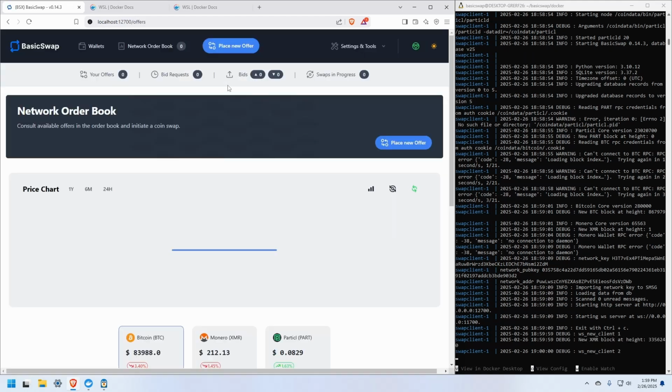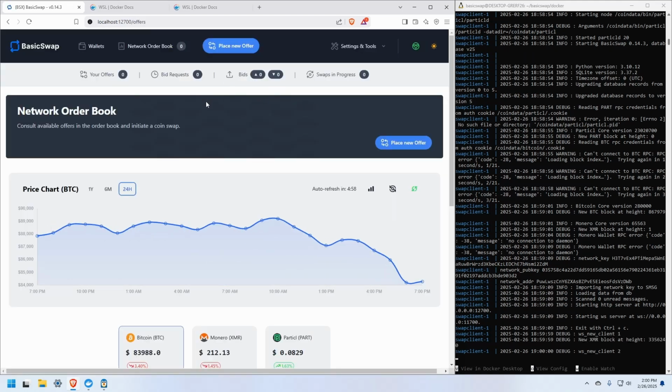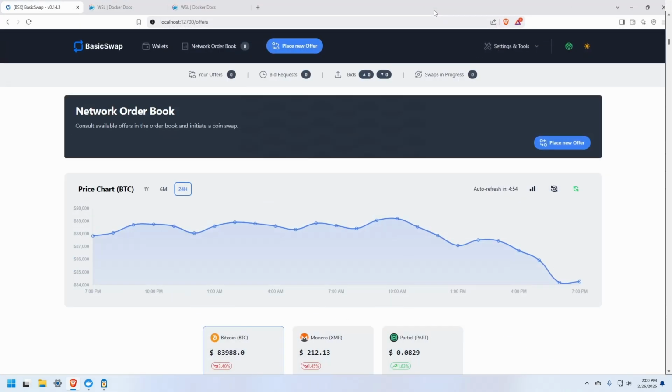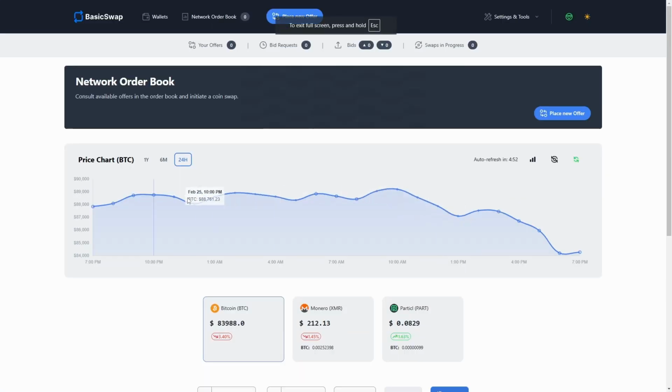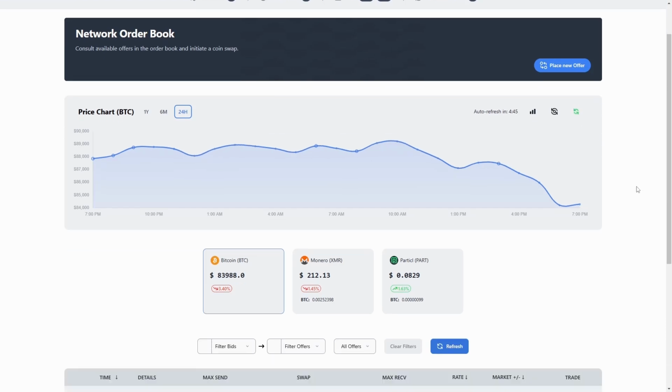Keep in mind that you will need to sync the relevant blockchains that you wish to use within BasicSwap, as full nodes are necessary for it to function. So as you launch, you probably will not see any trades displayed, but as your nodes are syncing, you will see more and more trades available for you.